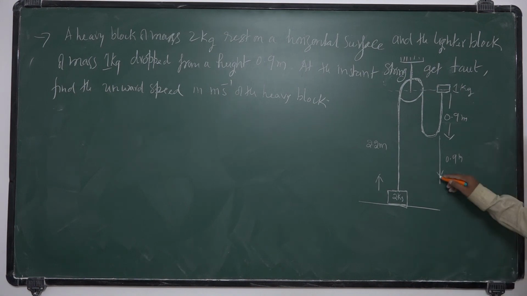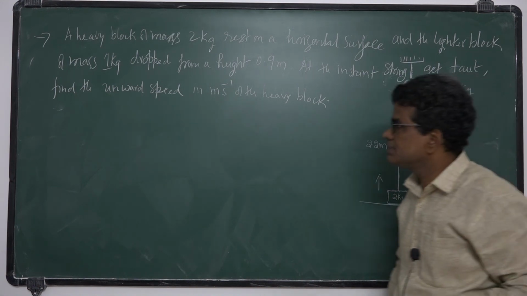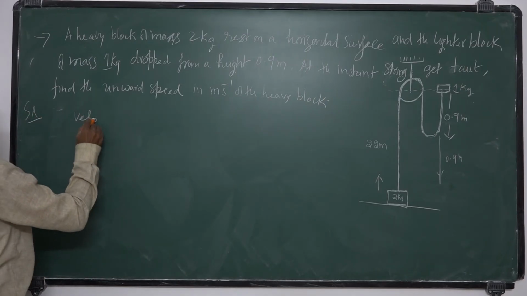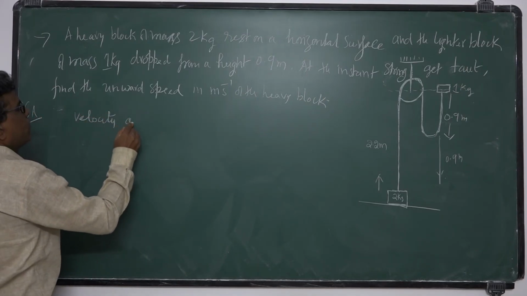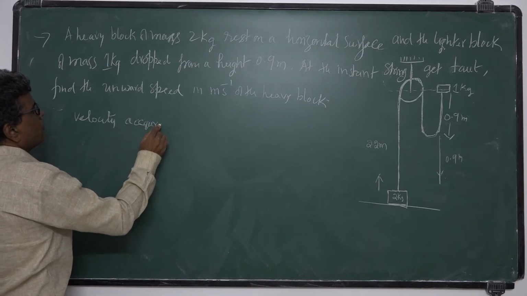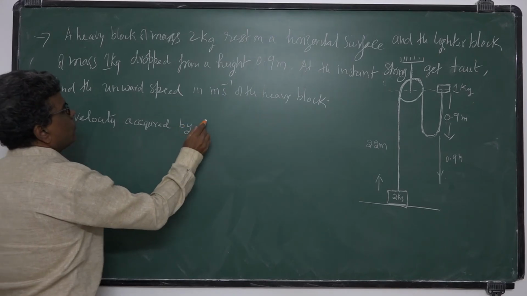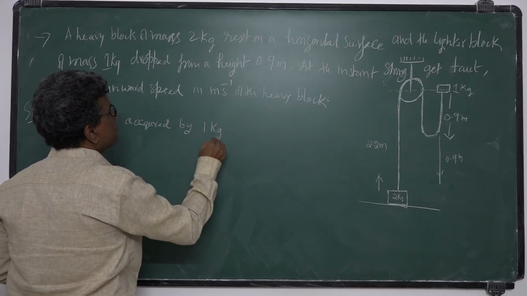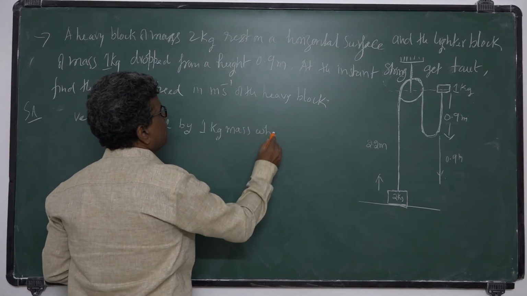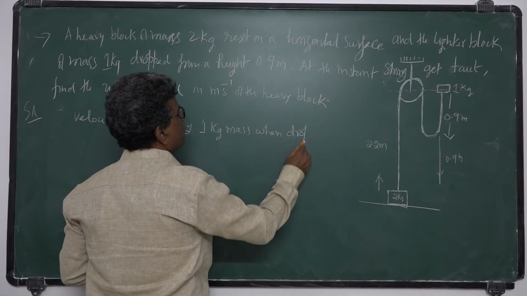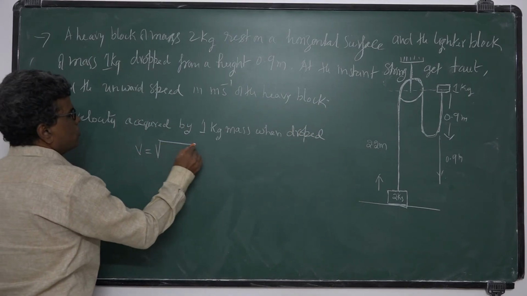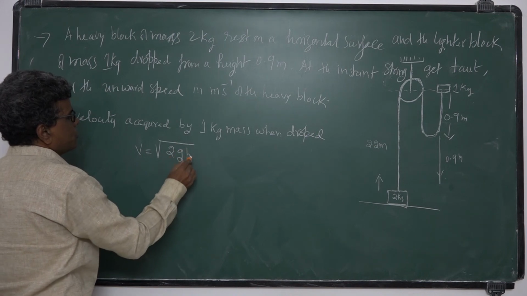So with what velocity does it acquire? The velocity acquired by the 1 kg mass when dropped: v is equal to the square root of 2gh.